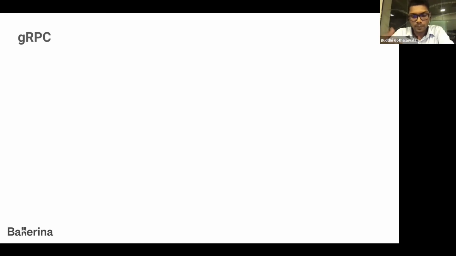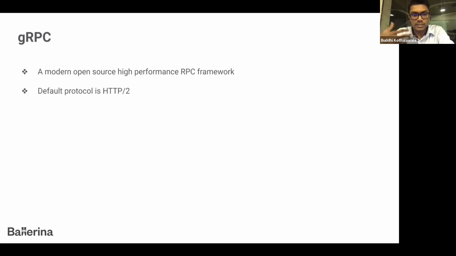Next one is gRPC. gRPC is a modern, open source, high performance RPC framework. Its default protocol is HTTP2, which is a binary protocol, and it uses protocol buffers for serialization and deserialization. Because of that, this gRPC framework is highly efficient, and the performance of this RPC framework is really high because of HTTP2 and the usage of protocol buffers.